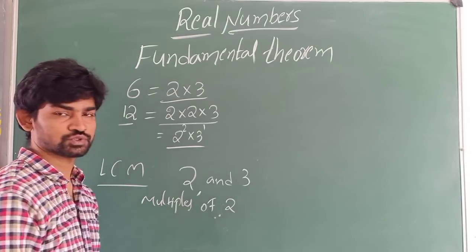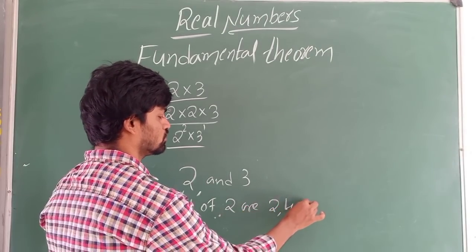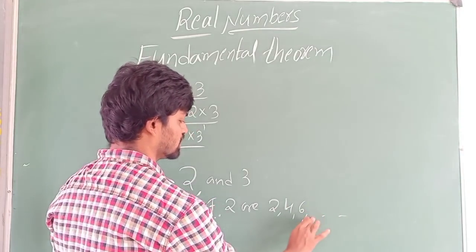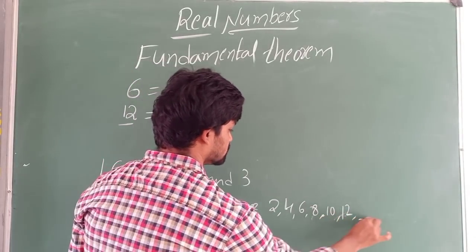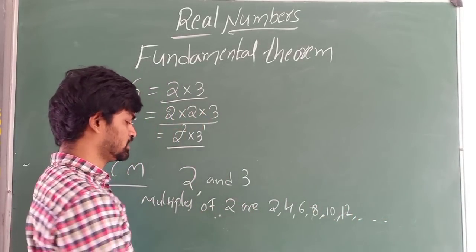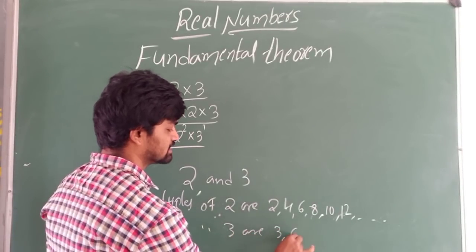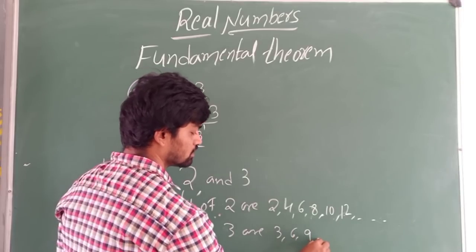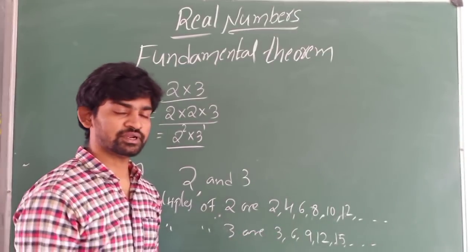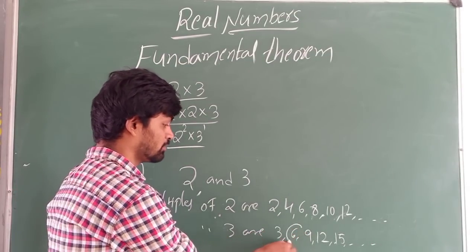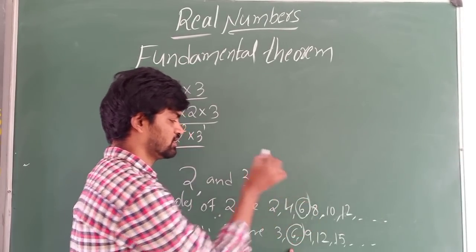Multiples of 2 are 2, 4, 6, next 8 also will come, 8, 10, 12. Next we will write multiples of 3: 3, 6, 9, after 9, 12, 15. See here now, how many common multiples are there? So here 6. Here we have 6.